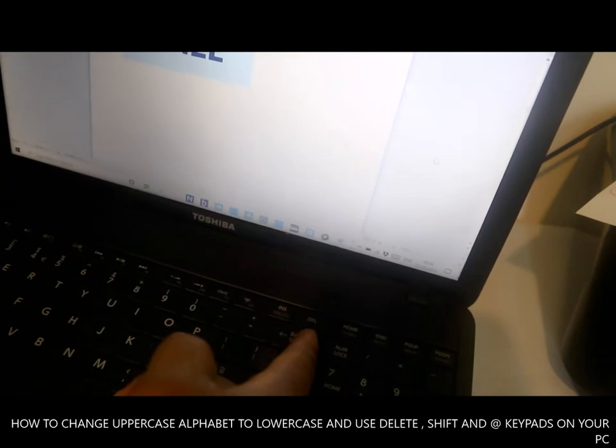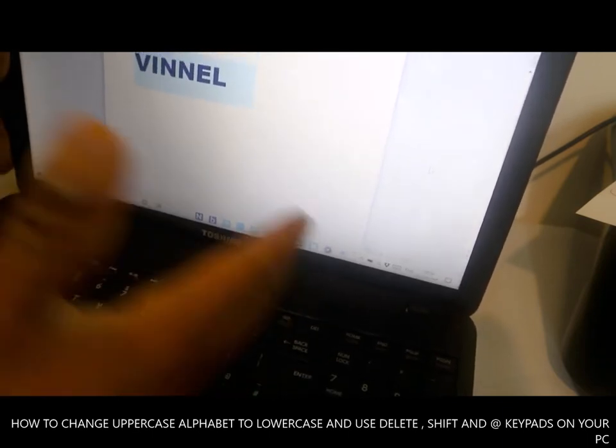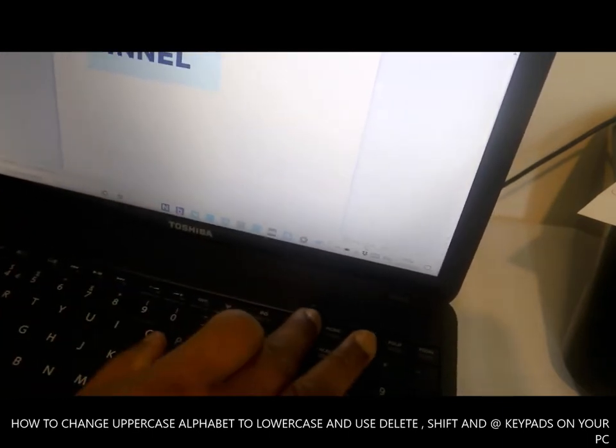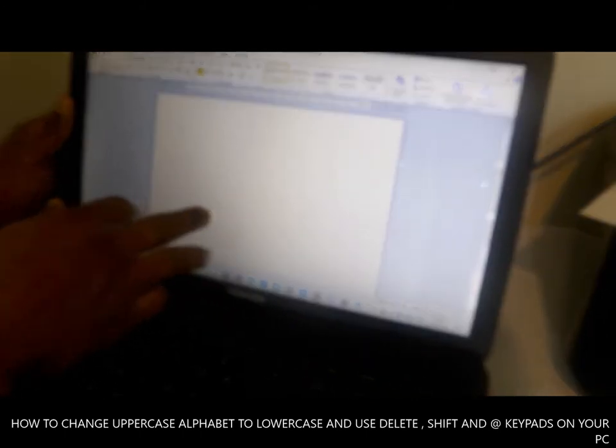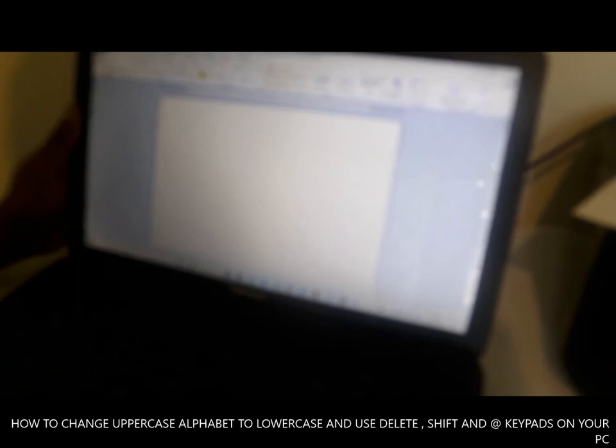Or you can actually click back. If you click back, everything will go back. But what you want to do is, this is to delete. So that has gone off.